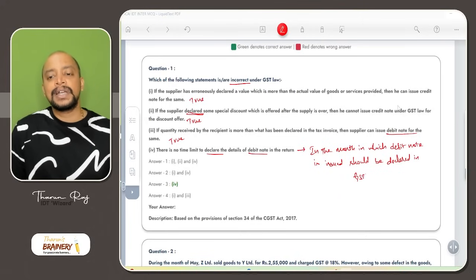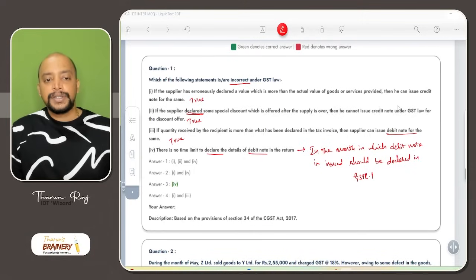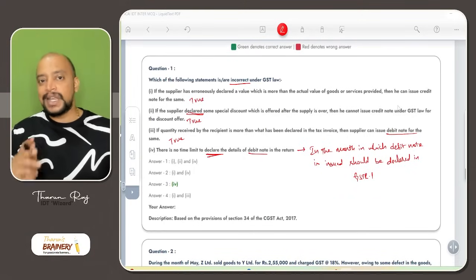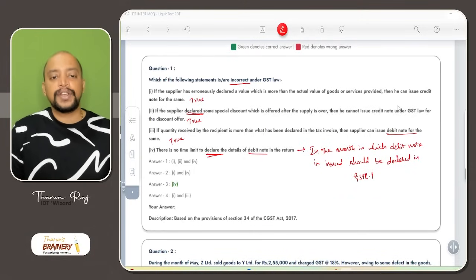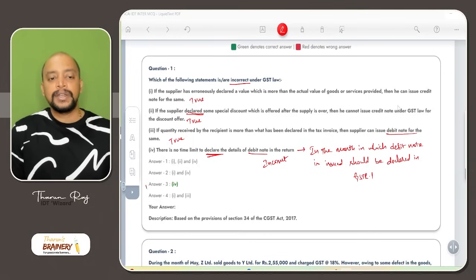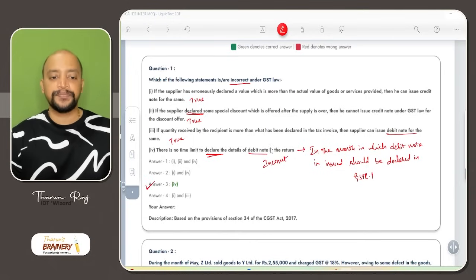So this point 4 is incorrect statement. So answer is option C.